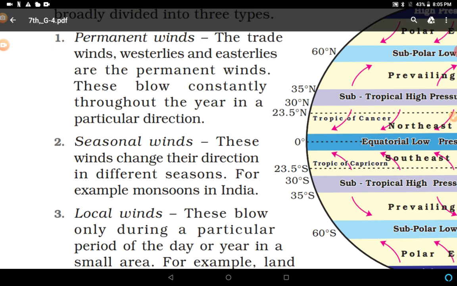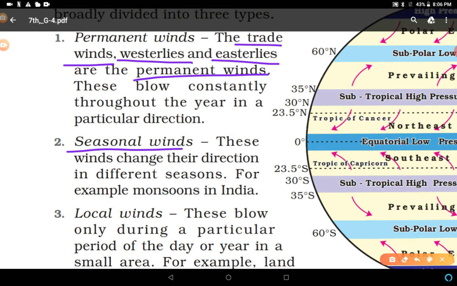So these blow constantly throughout the year in a particular direction. Westerly winds always blow from the western side, easterly from the eastern side. And trade winds are very important on the sea surface. So these are permanent winds. Seasonal winds take their directions according to the seasons.